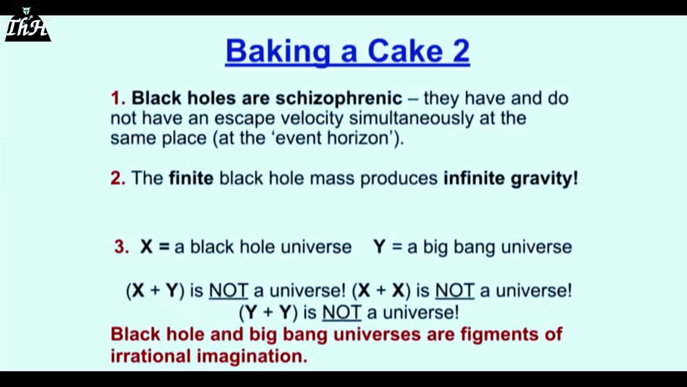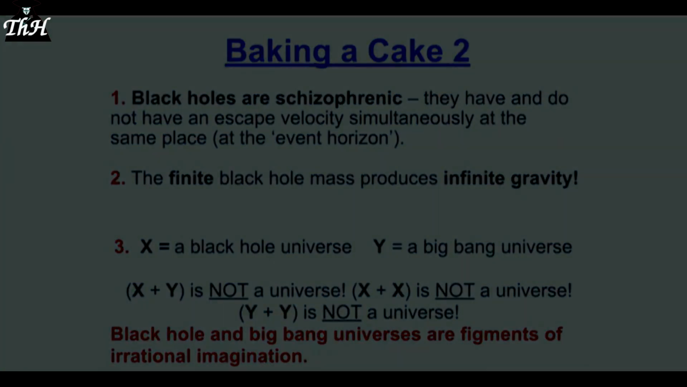I would. Let's continue. X is a black hole universe and Y is a Big Bang universe. X plus Y is not a universe. Neither is X plus X or Y plus Y. Why? Because general relativity is a nonlinear theory. You can't just add these together like solutions in simple equations. You can't do that because it's a nonlinear theory.